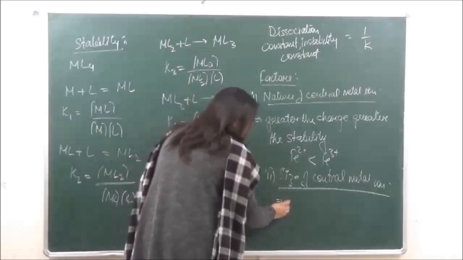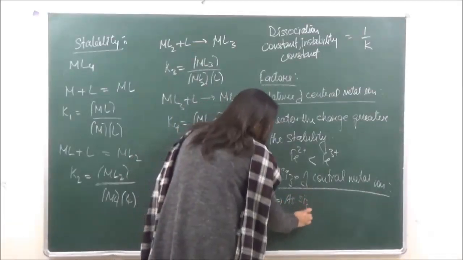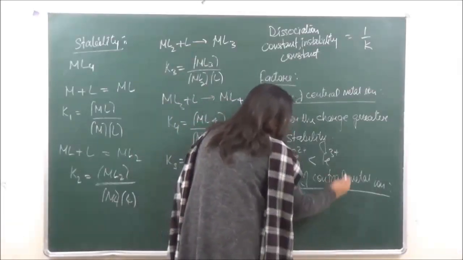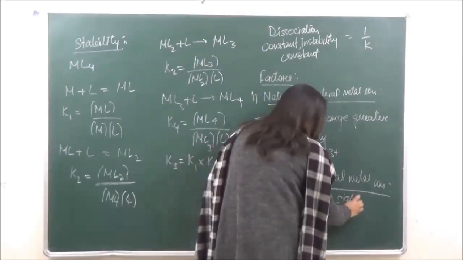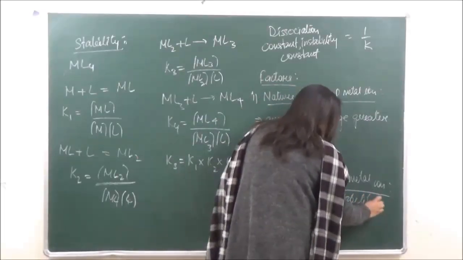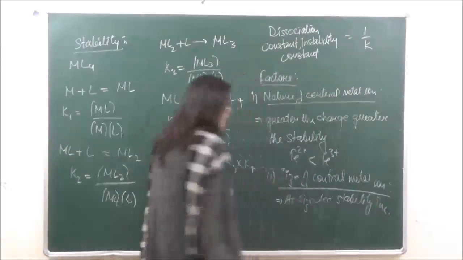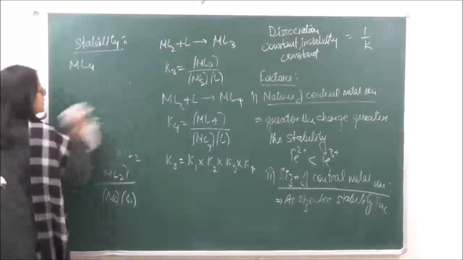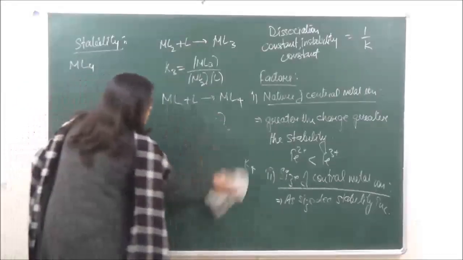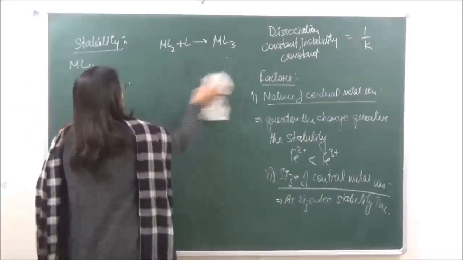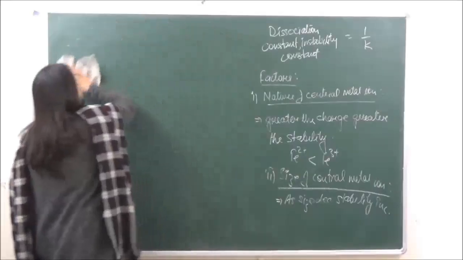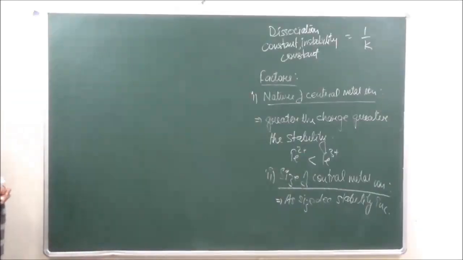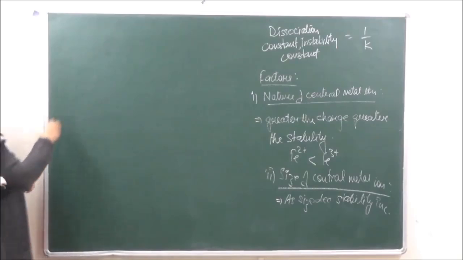So, we are saying that as size decreases, stability is going to increase. Like for example, let's take the sizes of a few cations over here.